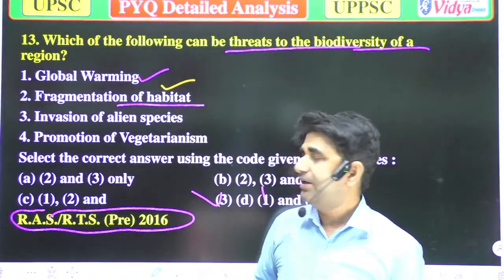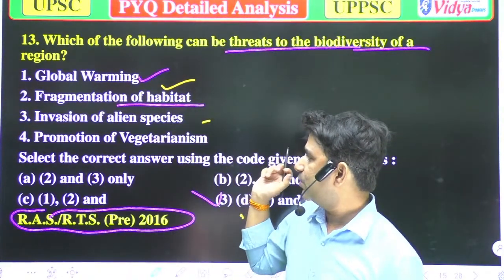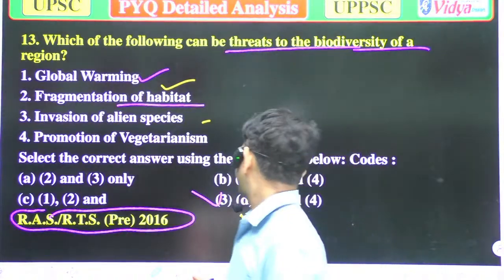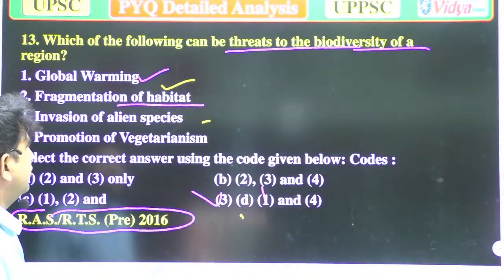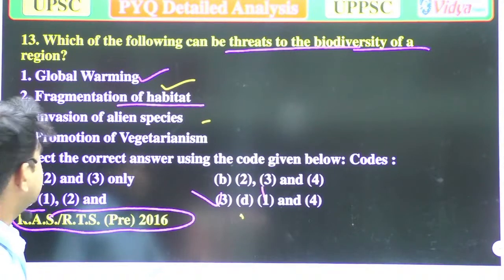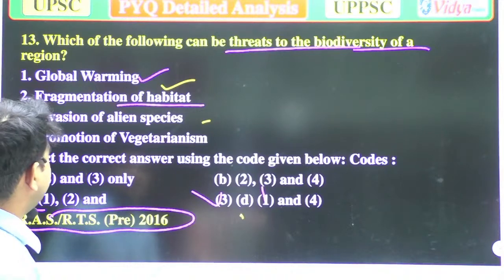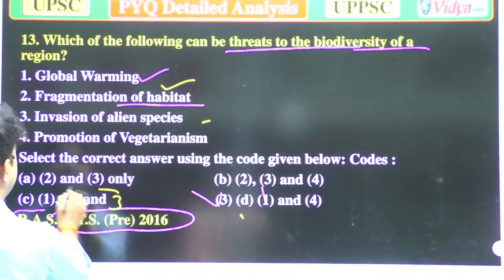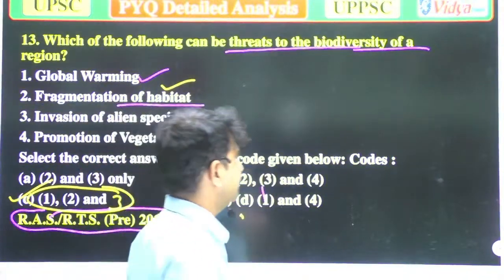Invasion of alien species is also correct. So options 1, 2, 3 is the correct answer. Well, now we'll move to the next question.